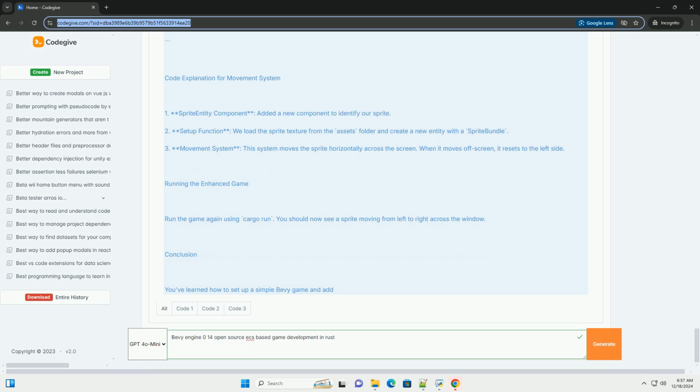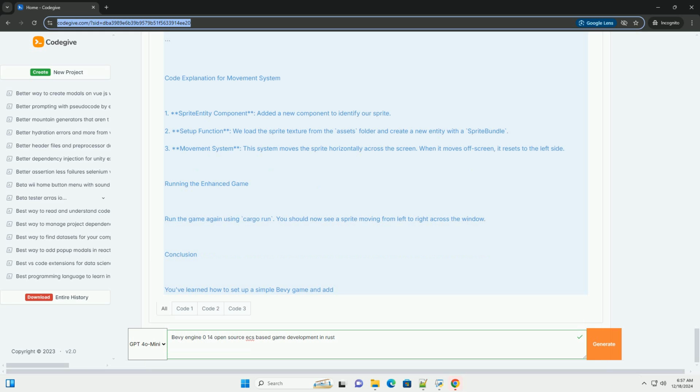.toml. Dependencies: bevy = 0.14. Package. Add this if you want to see warnings for unused dependencies. edition = 2021. 3. Modify your main.rs file to include a moving sprite. Rust. use bevy::prelude::*; struct HelloWorld; struct SpriteEntity; fn main, App::new().